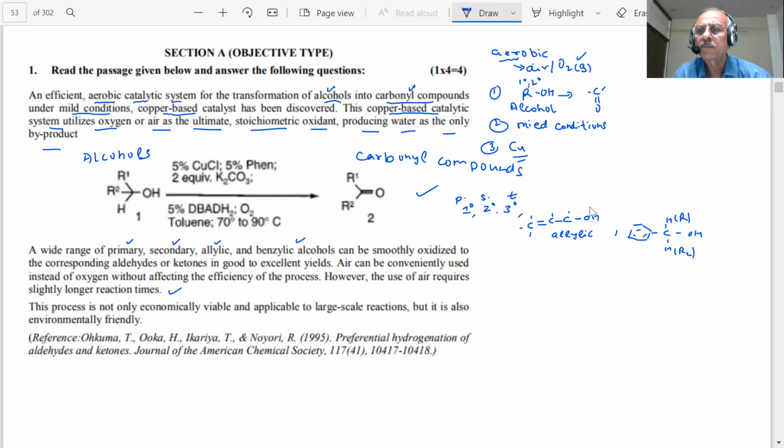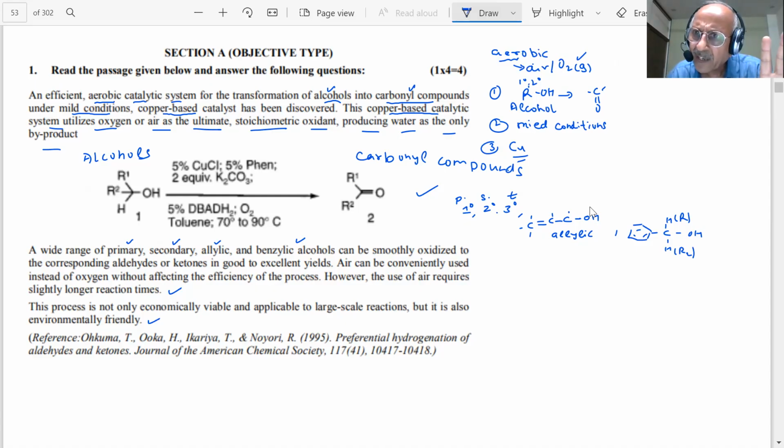Is it clear to you? Air is a mixture of gases, student. If I use air, the oxygen is less. But if I use more oxygen, direct oxygen, the reaction will be faster because the concentration of oxygen will be large. The process is not only economically viable, applicable to large scale reaction, but it is also environmentally friendly. This has been taken from some research paper. We have read it. You have read it. You have noted the important points.